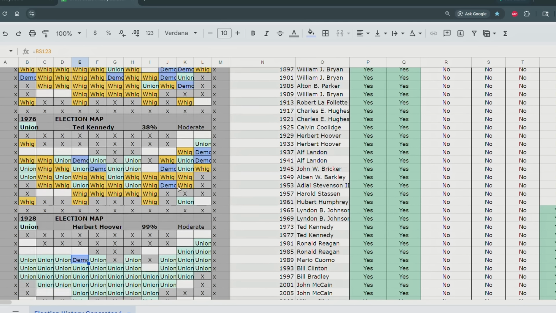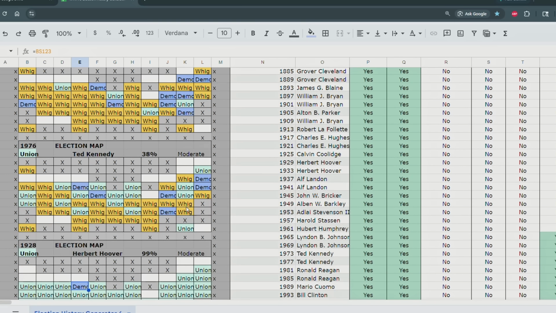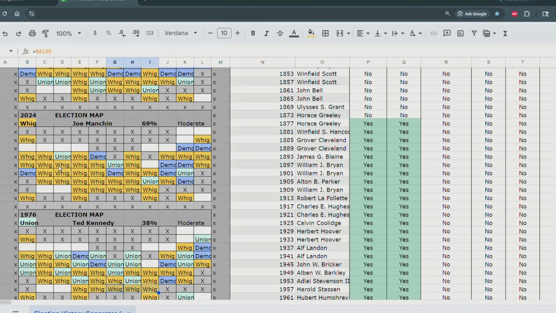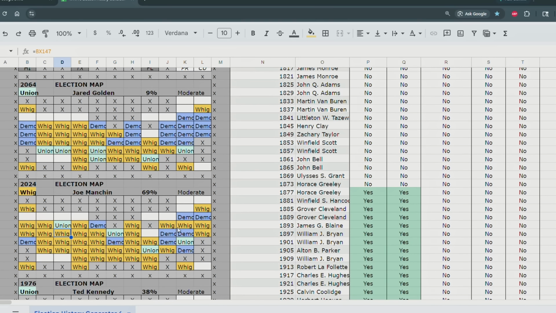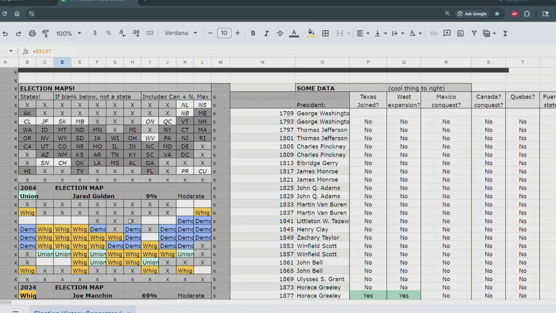Sorry about that, there's a motorcycle or something. Then in 1976, we have Ted Kennedy leading the Union as a moderate party, winning a bunch of these states, while the Whigs, which are probably a bit more conservative in this period, win the South. 2024, Joe Manchin, moderate, Whig, winning in a landslide, a bunch of these states. 2064, so that's the future, Jared Golden, Union Party, wins with only 9% of the Electoral College votes.